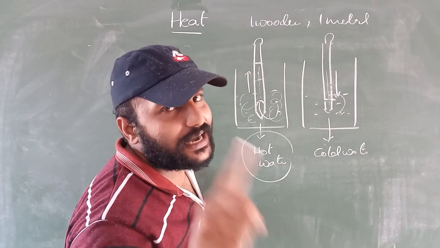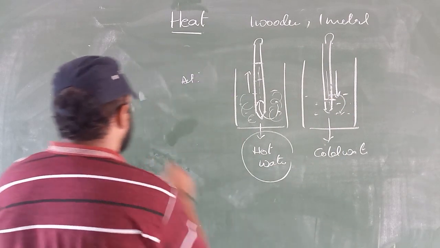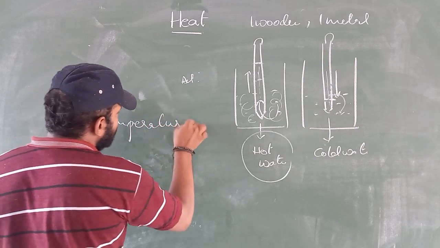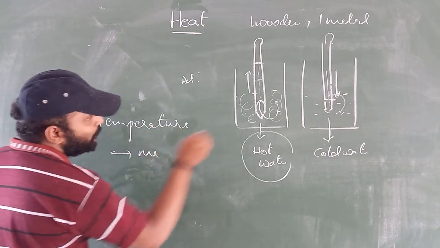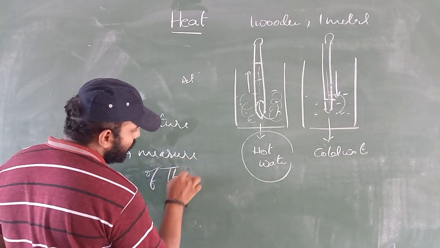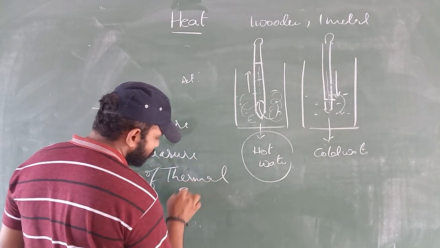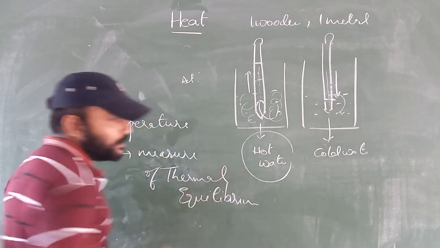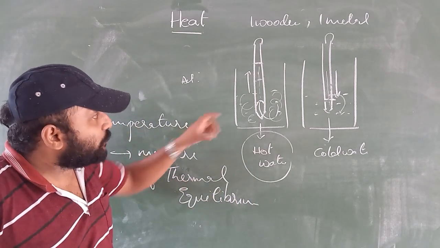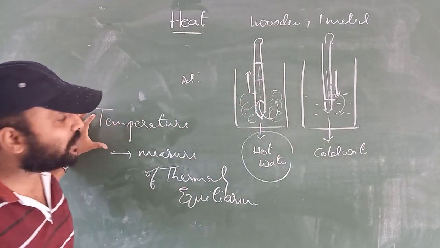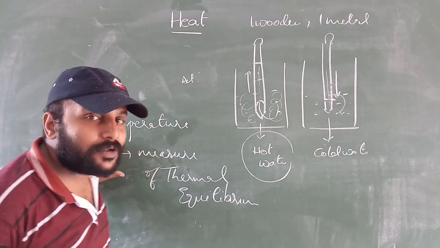Through this, we can define another definition for temperature. What is meant by temperature here? Temperature is nothing but a measure of thermal equilibrium. Understood the definition of temperature? Temperature here is what we have measured in the thermal equilibrium condition. So temperature is nothing but a measure of thermal equilibrium.